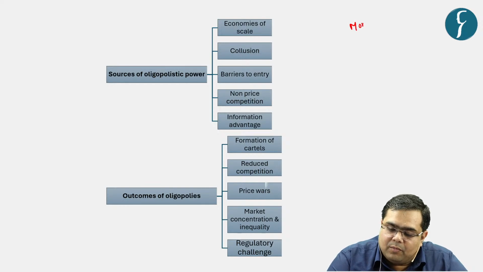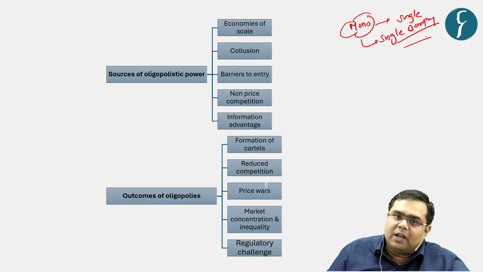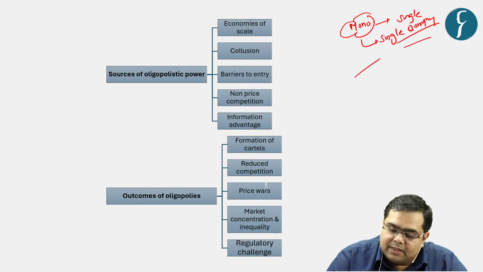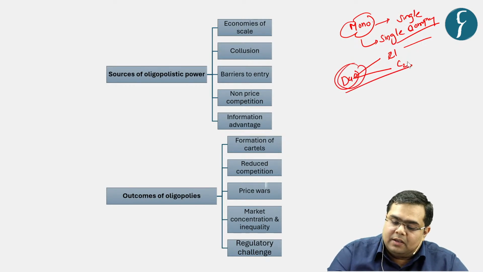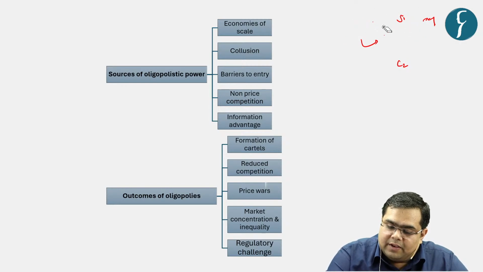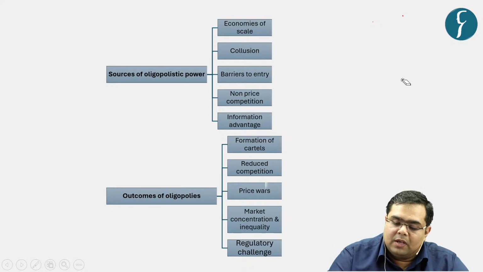What is the meaning of mono? Mono means single. So monopoly means single company or single manufacturer, right? Similarly, duopoly is when the market is captured by two companies, company 1 and company 2. This is duopoly. In the same spirit, if monopoly is single, duopoly is the rule of 2.